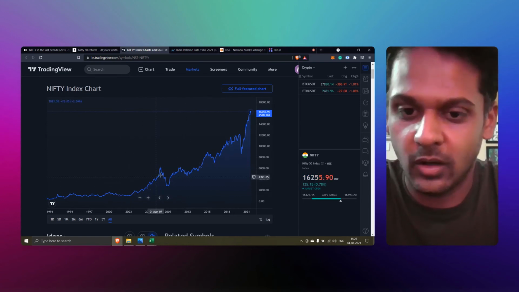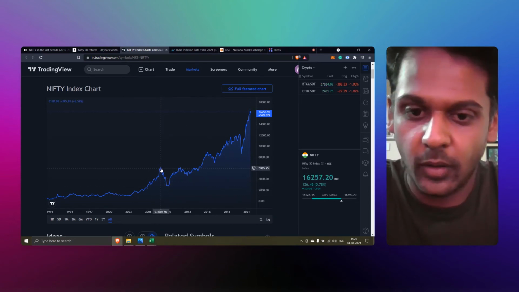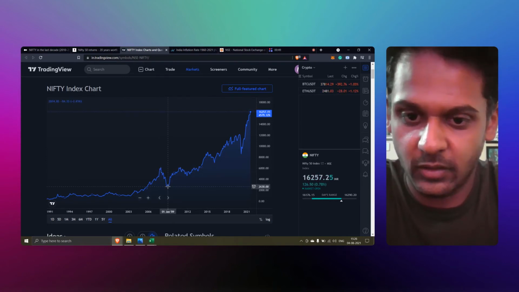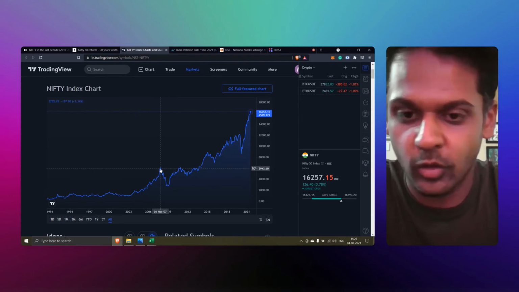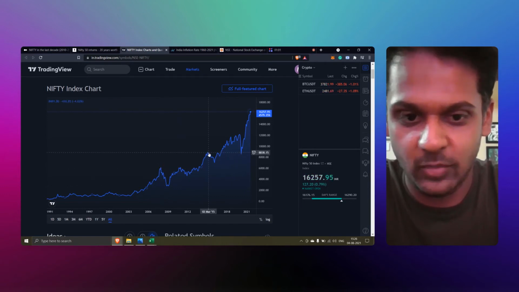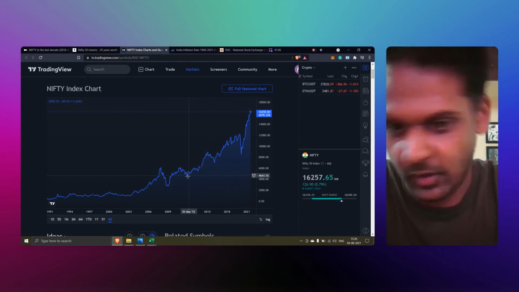So this is how we are able to make money by consistently holding on to our funds. Also one must note that we are not going to invest here at this top and sell here and make a loss here. We are at least going to hold it for like 10 years or more. By doing that, even if it crashes here, 10 years down the line, we would have at least made a profit somewhere here. So that's how we have to look at the markets.